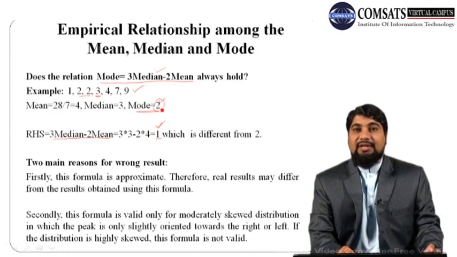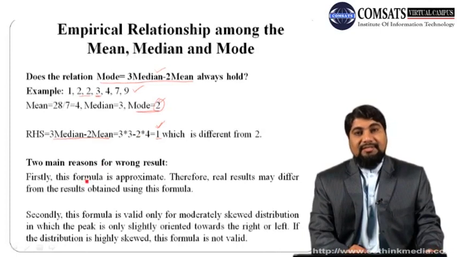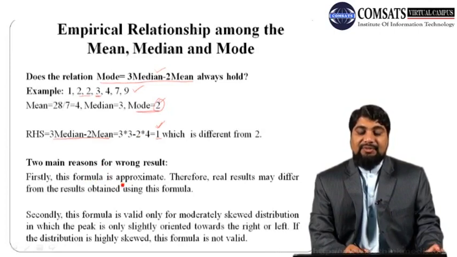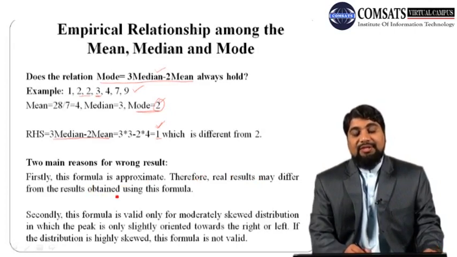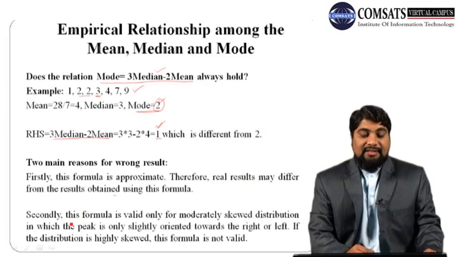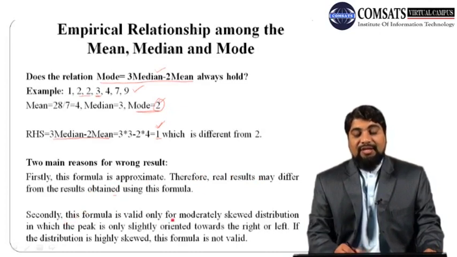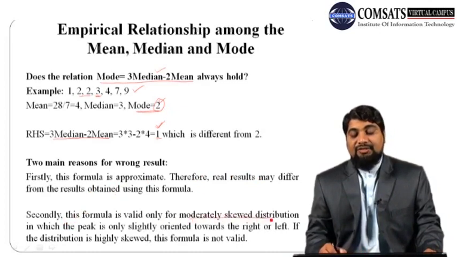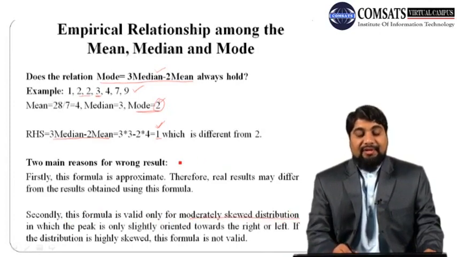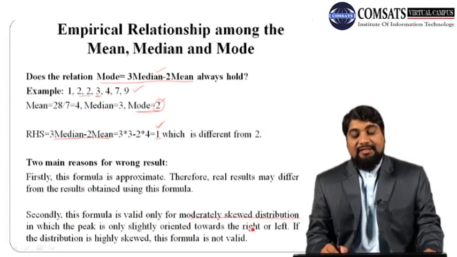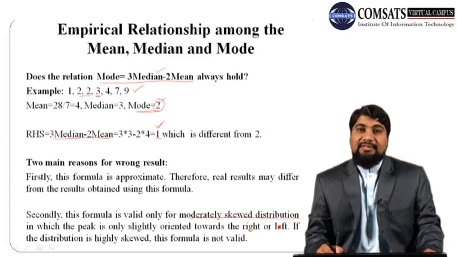So 1 and 2 both are giving us different values of the mode. One reason is that the formula is only an approximation, it is not an exact relationship, so the real results may differ from the results obtained using this formula. The second reason is that this formula is valid only for moderately skewed distributions, in which the peak is only slightly oriented towards the right or towards the left.